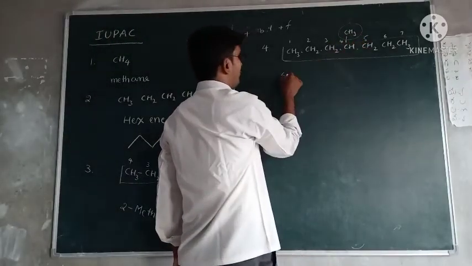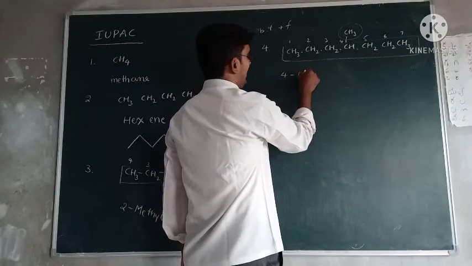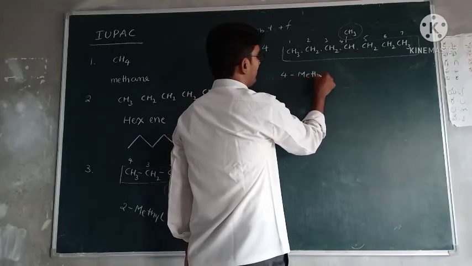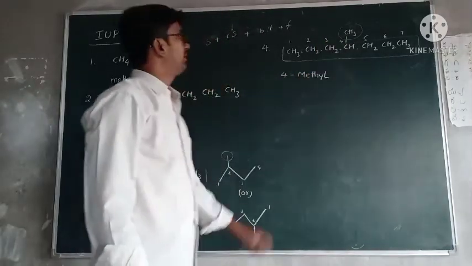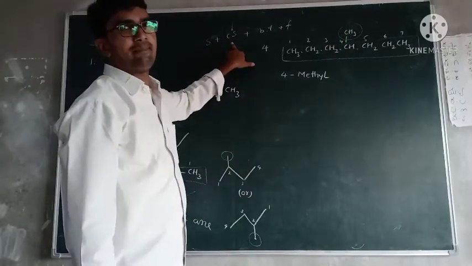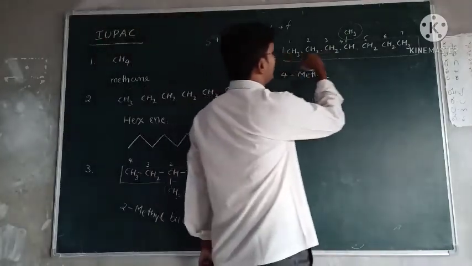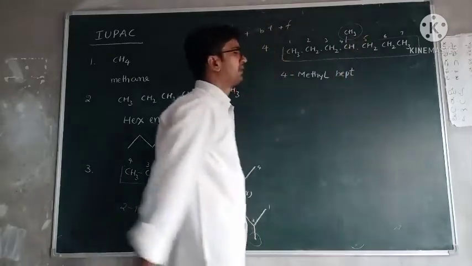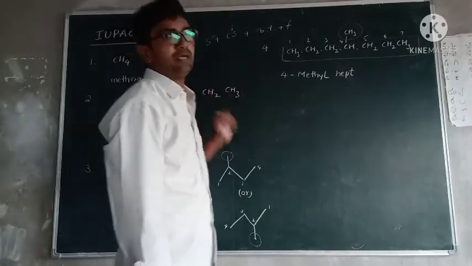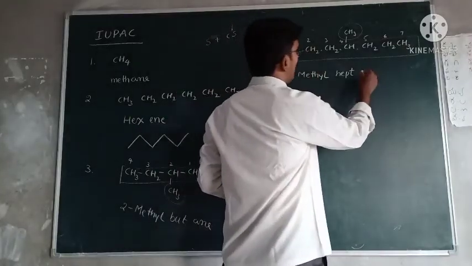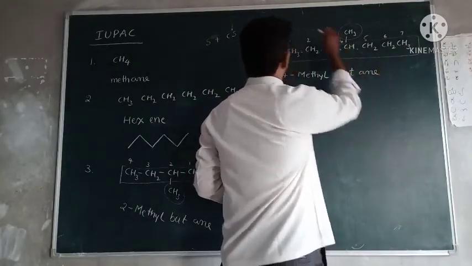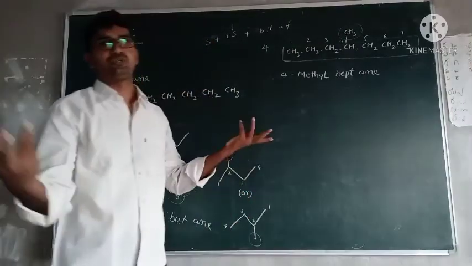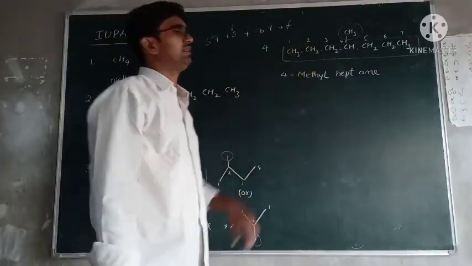Fourth carbon, so 4 methyl. Substitution completed. Next, number of carbons. How many carbons are present in the long chain? 7 carbons, so hept. And what is the bond type? Only single bonds, so an. And what is the functional group? There is no functional group. This is the name of this compound.